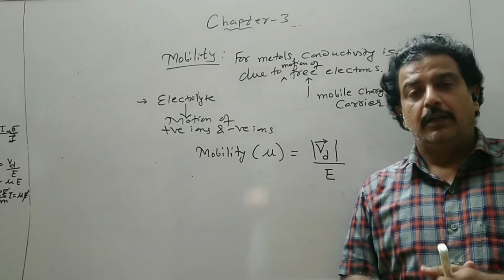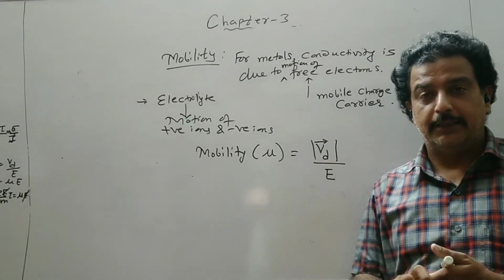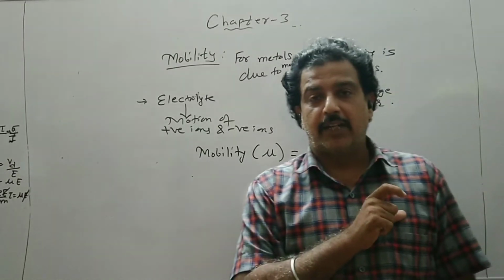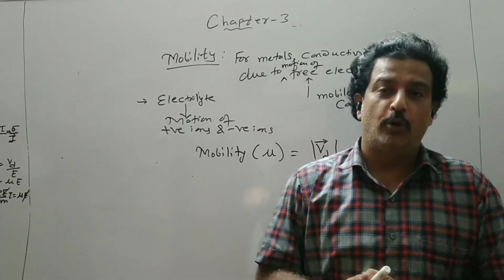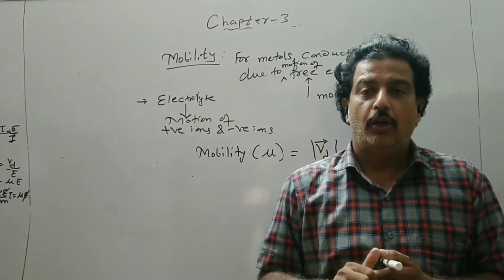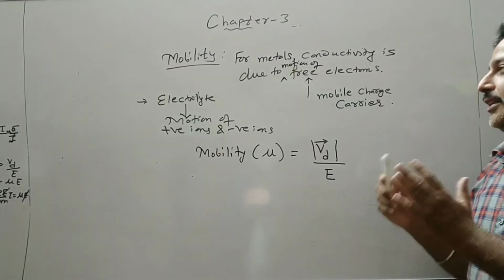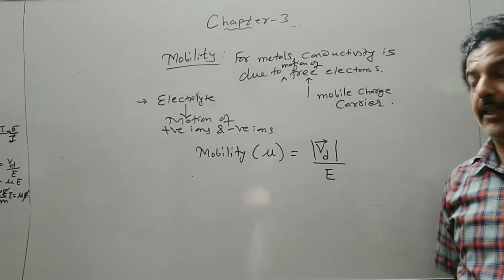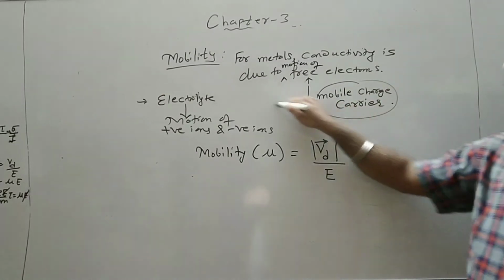For example, silver is considered to be a best conductor as compared to say copper or iron. So if I establish a small amount of electric field, in the case of silver, the mobility will be more because it will have more free electrons. So by applying a small electric field or small potential difference, the drifting of the electrons will be more. So this is the concept of mobility. How mobile the charge carriers are, that is called mobility.